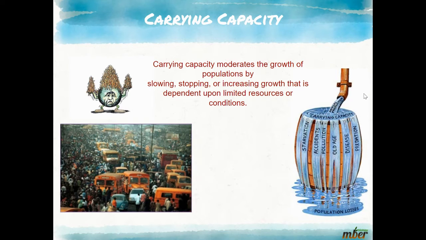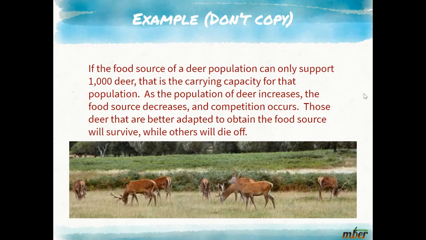Carrying capacity moderates the growth of populations by slowing, stopping, or increasing growth that is dependent upon limited resources or conditions. If the food source of a deer population can only support 1,000 deer, that is the carrying capacity for that population. As the population of deer increases, the food source decreases and competition occurs. The deer that are better adapted to obtain the food source will survive, while others will die off.